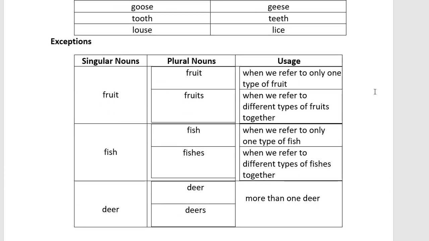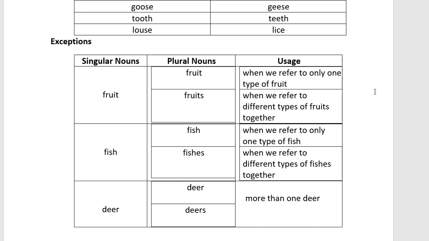What are the exceptions in plural nouns? Not the ones above that change their spelling. Throughout the chapter, there are a few exceptions. The singular nouns are fruit, fish, and deer.